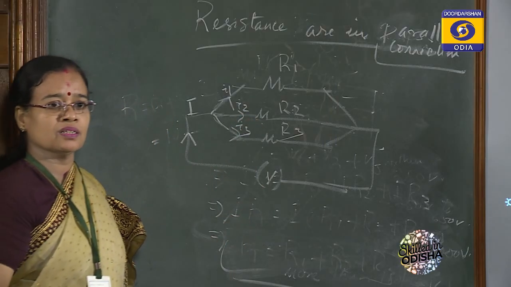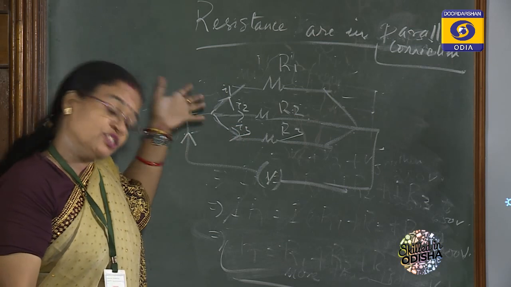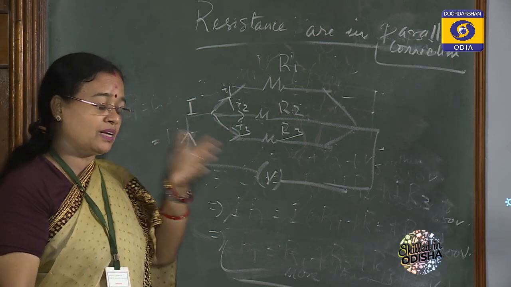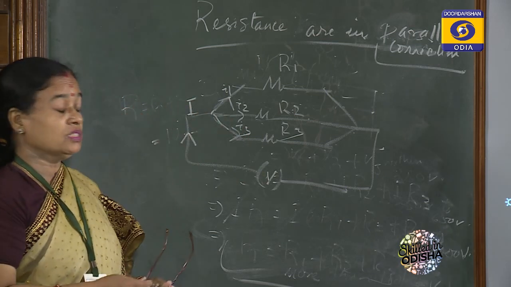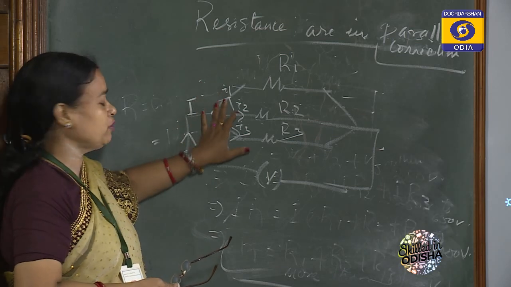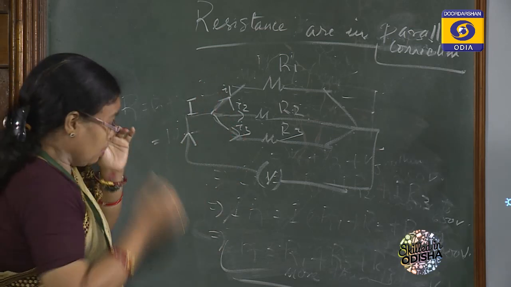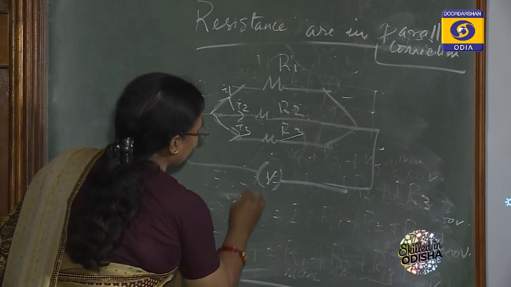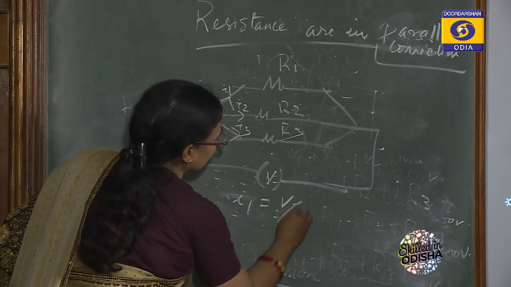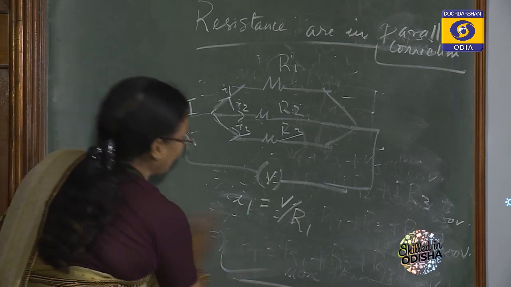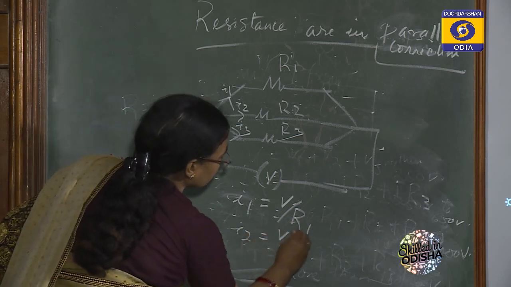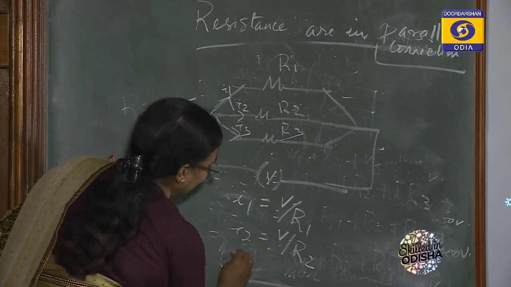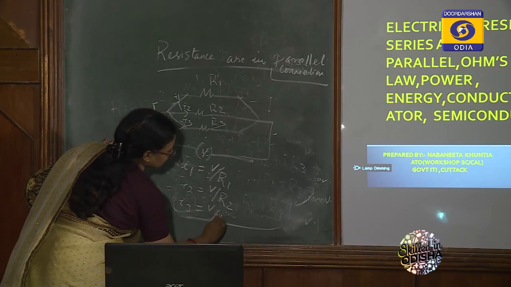The current meeting at any junction sums to 0. According to KCL, I is equal to I1 plus I2 plus I3. From this, I1 is equal to V by R1, I2 is equal to V by R2 and I3 is V by R3.